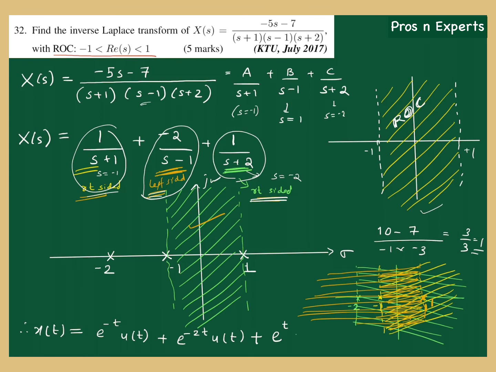To make it left sided, I have to multiply it not with u of t, but with u of minus t. So this is the answer. I have left a 2 here, so I have to add this 2: 2 e raised to t into u of minus t. So this is the final answer.